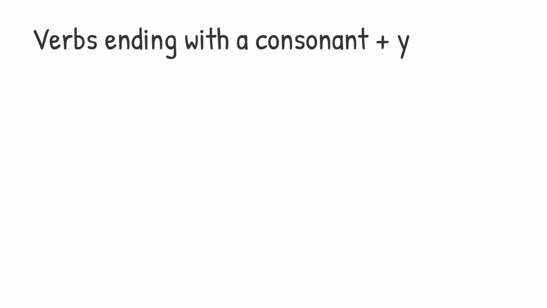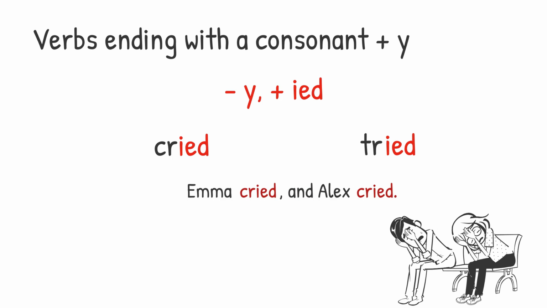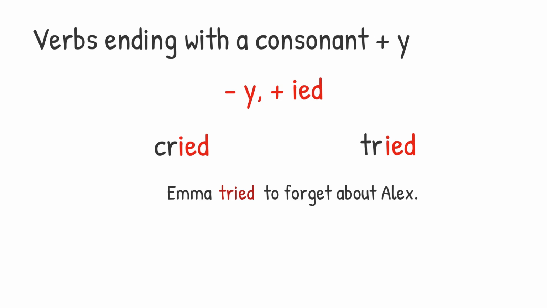For verbs ending with a consonant and y, delete the y and add ied. Cry becomes cried. Try becomes tried. Emma cried and Alex cried. Emma tried to forget about Alex.